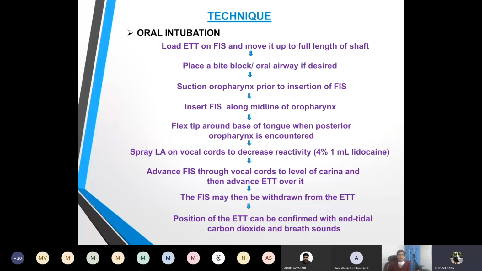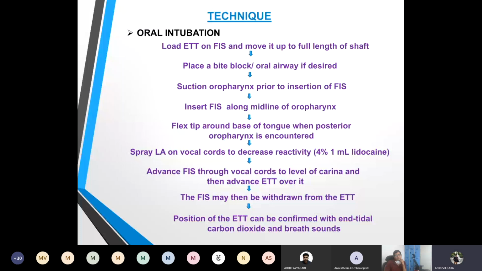So, the technique of oral intubation. We will load the endotracheal tube over the fiber optic endoscope and move it up to the full length of the shaft. Then we place an oral airway if it is required. Before proceeding with the fiber optic intubation, we will suction the oropharynx thoroughly. Now we insert the fiber optic endoscope along the midline of the oropharynx and flex the tip around the base of the tongue when the posterior oropharynx is uncovered using the plunger.